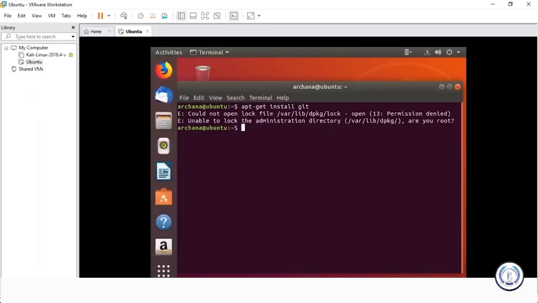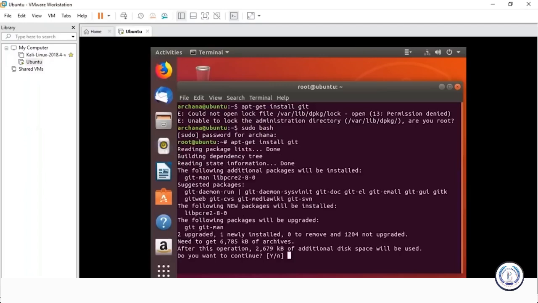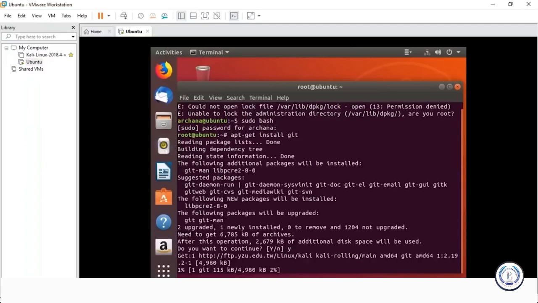It says unable to use it because I have to log in as a root user. So let me just, it's asking for the password. Yeah. Now I'm a root user. So let me try the command again. That's apt-get install git. Yeah, installing Git. It's just going to take a few minutes.